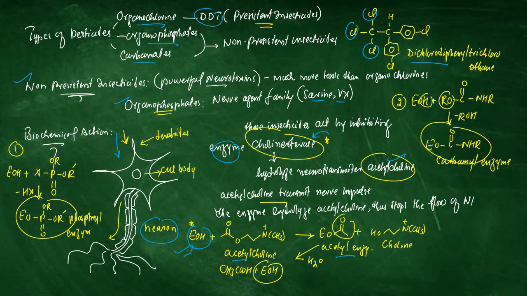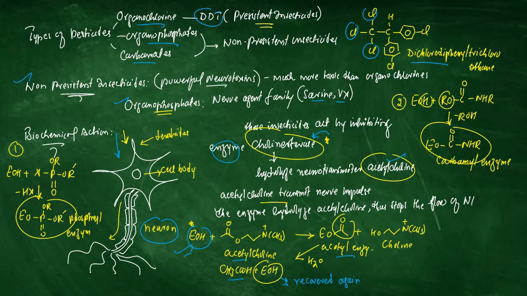Here we have acetyl enzyme, and a choline molecule is released, and this acetyl enzyme is ultimately hydrolyzed by water, giving acetic acid, and the enzyme is recovered again for another action. So this is how the acetylcholine molecule is neutralized for stopping the flow of nerve impulse.